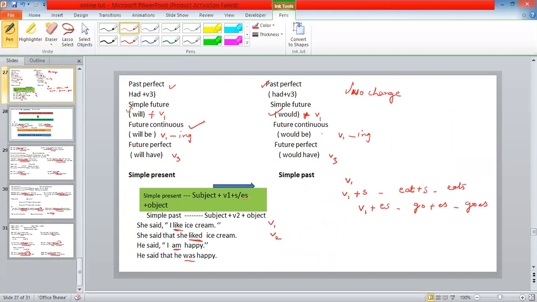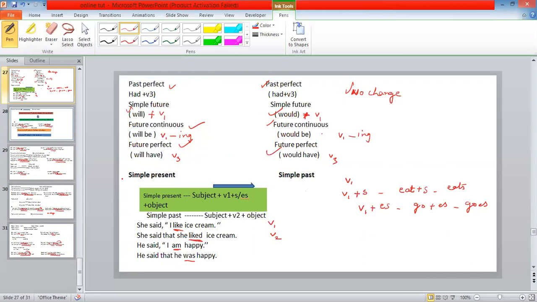In the same way, she will be writing a letter. Future continuous changes into would be. Okay, will be changes into would be. She will be writing a letter. She would be writing a letter. Future perfect will change into would have. She will have written a letter. She would have written a letter. So in this way, the tenses will change, which I have shown in the table. Now let's see the examples, for better understanding.